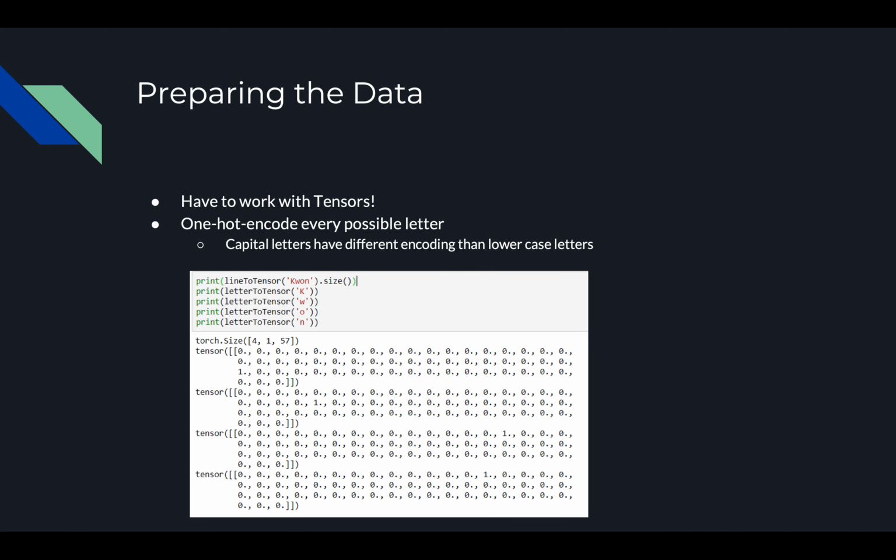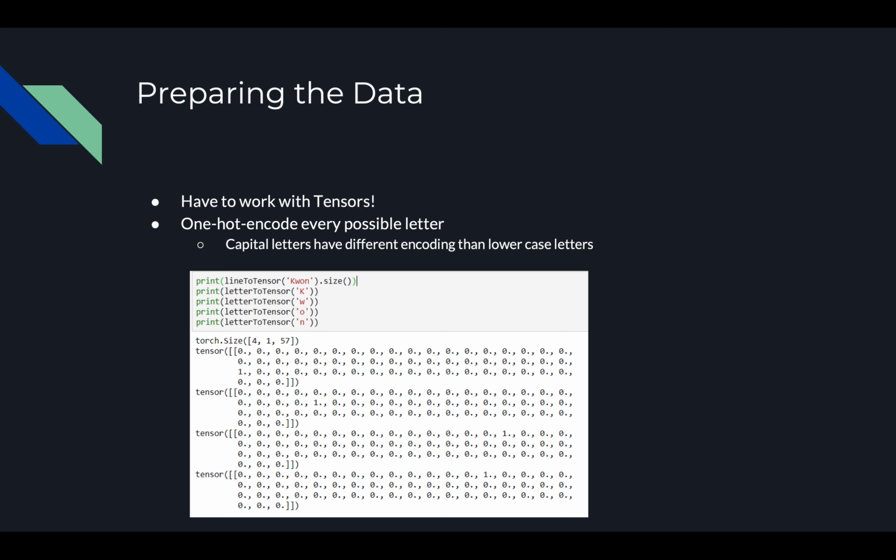In order to process textual data, we need to one-hot encode every possible character, because we need to input tensors into the network. For every last name, we take each character and translate it into a 1D vector of zeros and ones, where the one represents the location of that character.